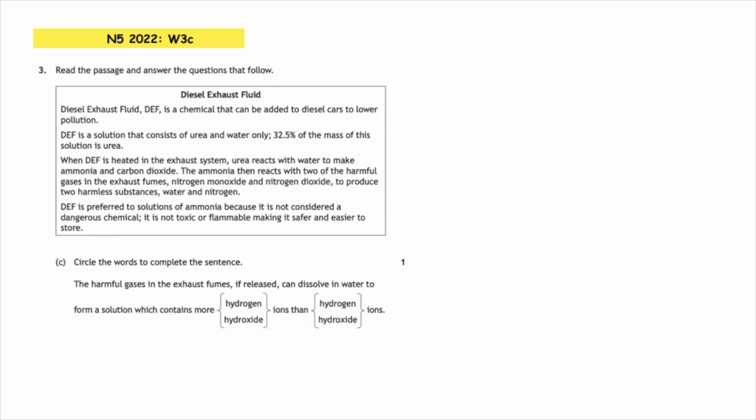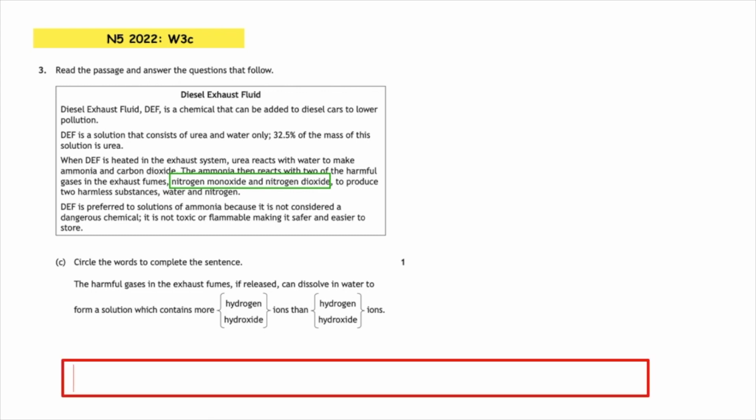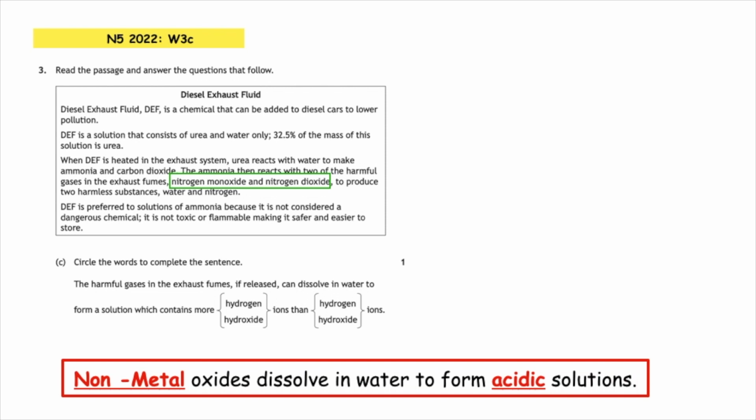Part C asks us to circle the words to complete the sentence. In the sentence it talks about harmful gases in the exhaust fumes. In that third paragraph, it says that ammonia then reacts with two of the harmful gases in the exhaust fumes, nitrogen monoxide and nitrogen dioxide. Now, what we have to know is that non-metal oxides dissolve in water to form acidic solutions. So when we have this, it will form a solution which contains more hydrogen ions than hydroxide ions.